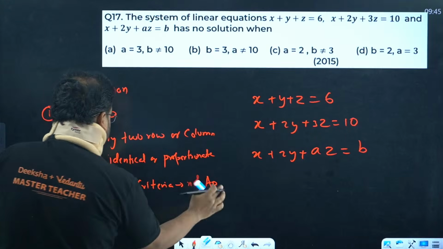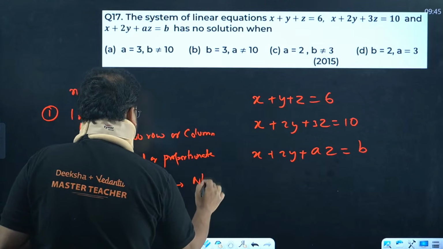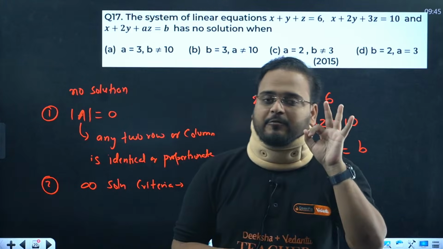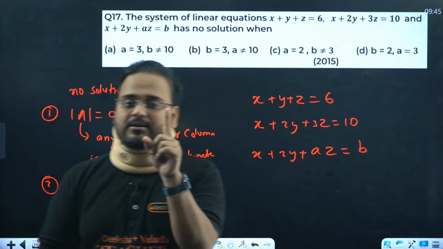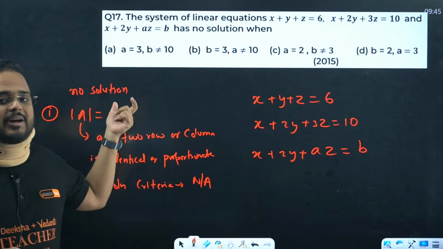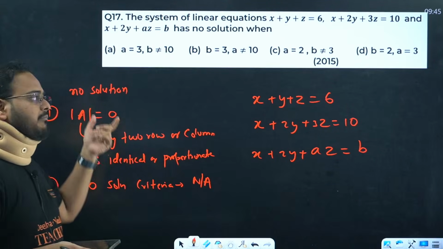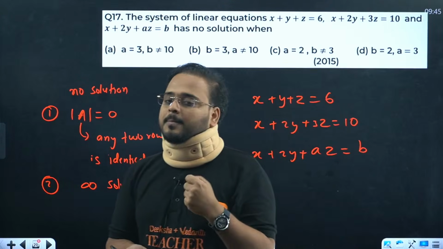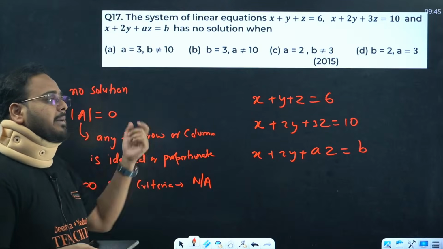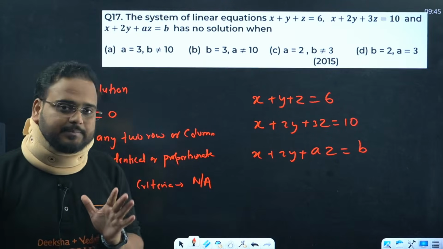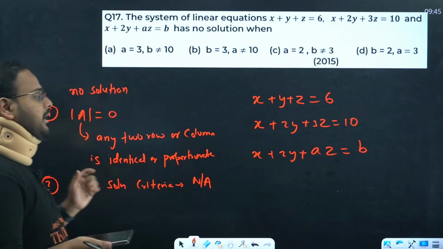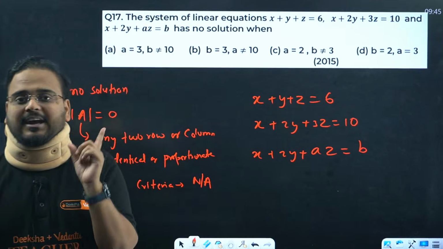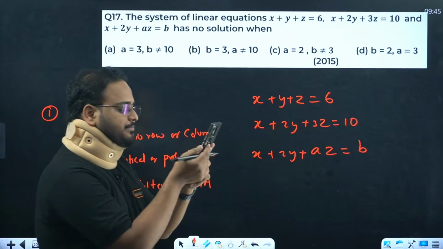So we have basically three types of solution. Number one, unique solution. That is when determinant value is non-zero, non-singular matrix. But for no solution, we have two conditions. One condition is that determinant value should be 0. And how do we get determinant value as 0? By making any two rows or two columns identical. Clear? And the second step is that the condition given in the question should not be a condition for infinite solution. Okay, let's check.